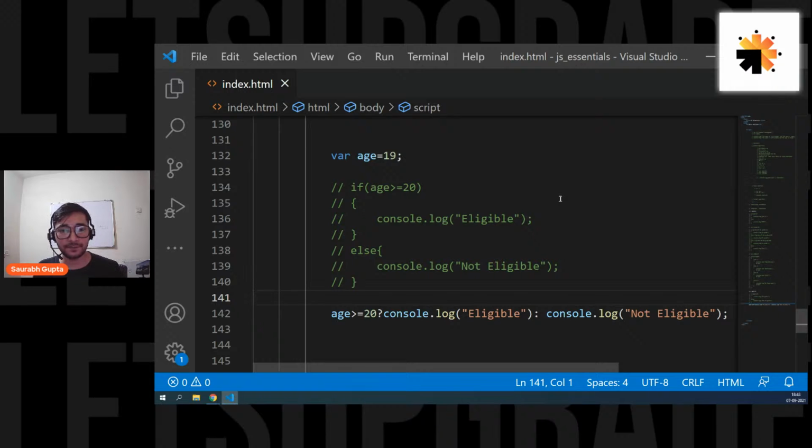So guys, for conditions, you have if and else, you have switch, you have the ternary operator. Now it's up to you how you want to use it. Simple. Mostly you're going to go with if and else or multiple ifs, depending on your situation and how you want to use it. Okay.